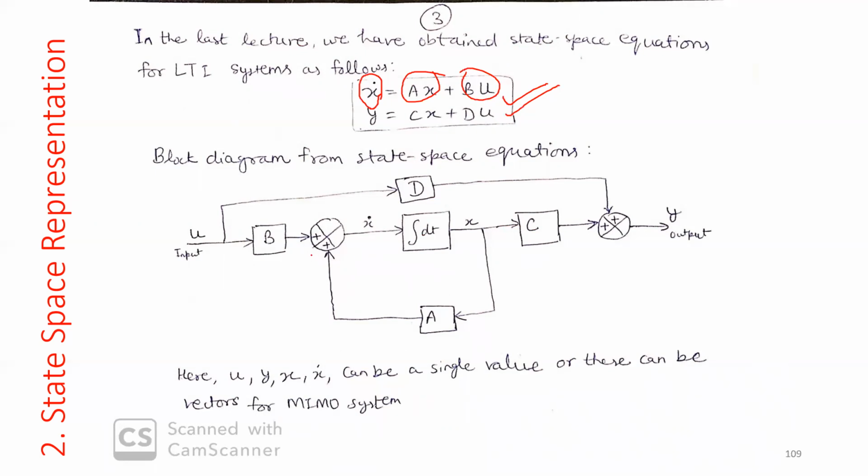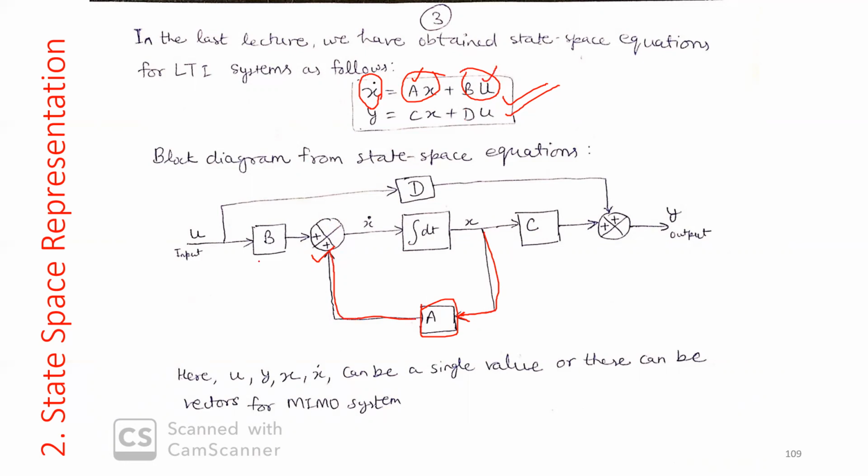So we take a sum box here. We take a summation block here and we add Ax. We take a block of A. Suppose somewhere here we are getting x. So this x is multiplied with A and I take this Ax here. Another term is Bu.